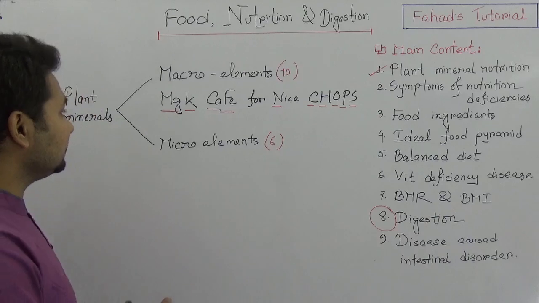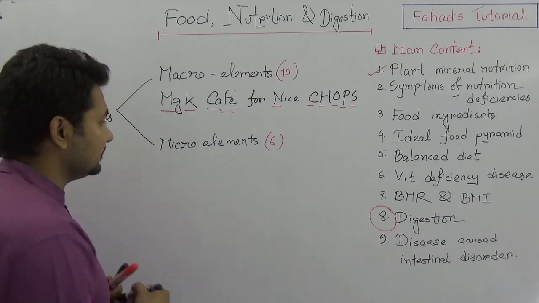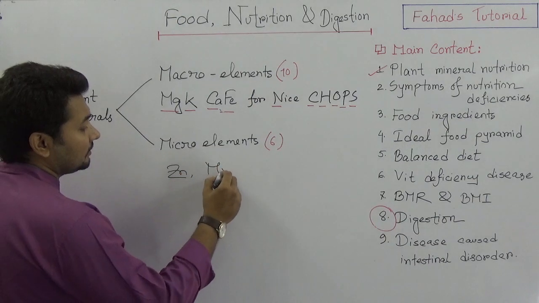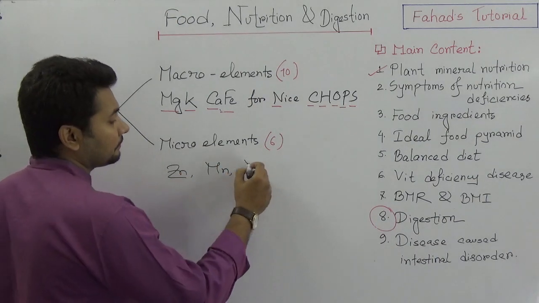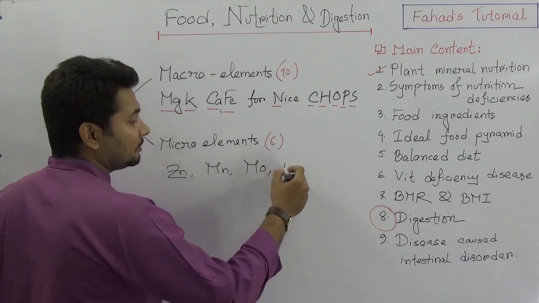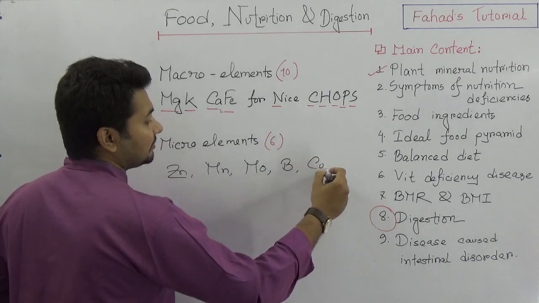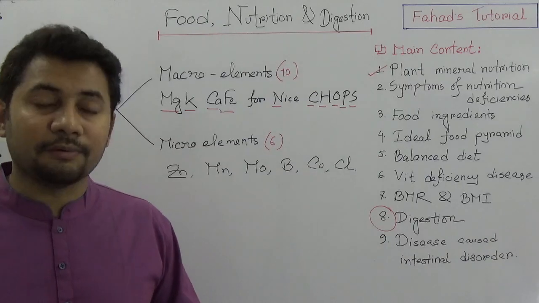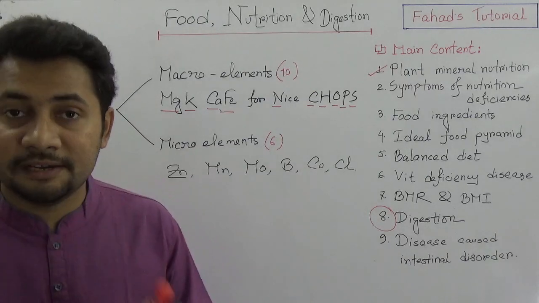And then you see the micro elements. It means that they are zinc, manganese, molybdenum, boron, copper and chlorine. These elements are also required, but they are not of much higher priority.